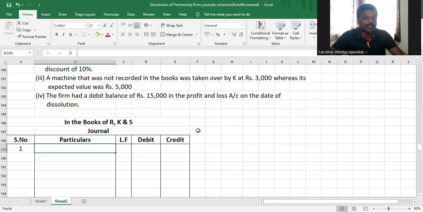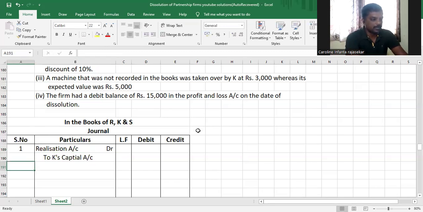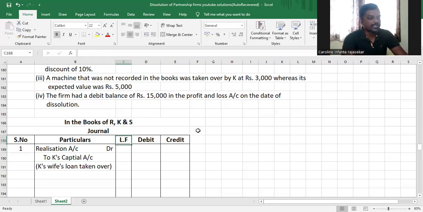If a partner takes over a liability, then the firm is liable to pay the partner that amount. Am I right or not? So what will be credited is the partner's capital account. So here K takes over his wife's loan, and therefore the journal entry is realization account debit to K's capital account, K's wife's loan taken over, and the amount was rupees 6,000, so we're going to write 6,000 here.